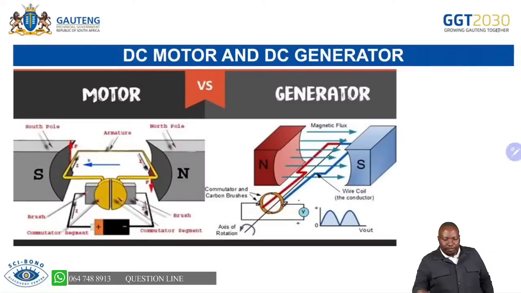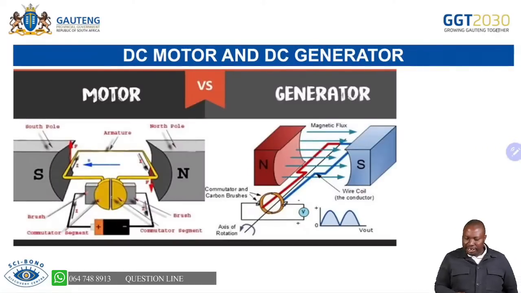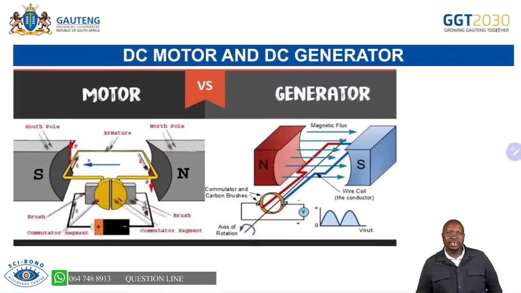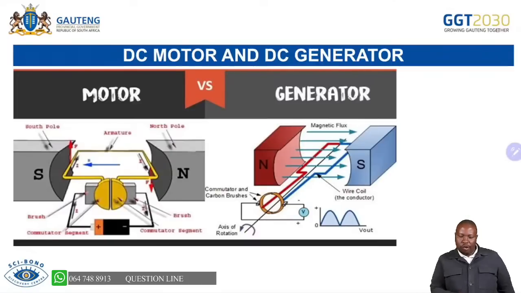I've shown you there. If you look at this, we're having a DC motor. How do you know this is a DC motor? I will always see I have a ring that has been split, so we call it a split ring, or a commutator. That tells me that this is a DC motor. How do you know that this is a motor? We have a power source there.